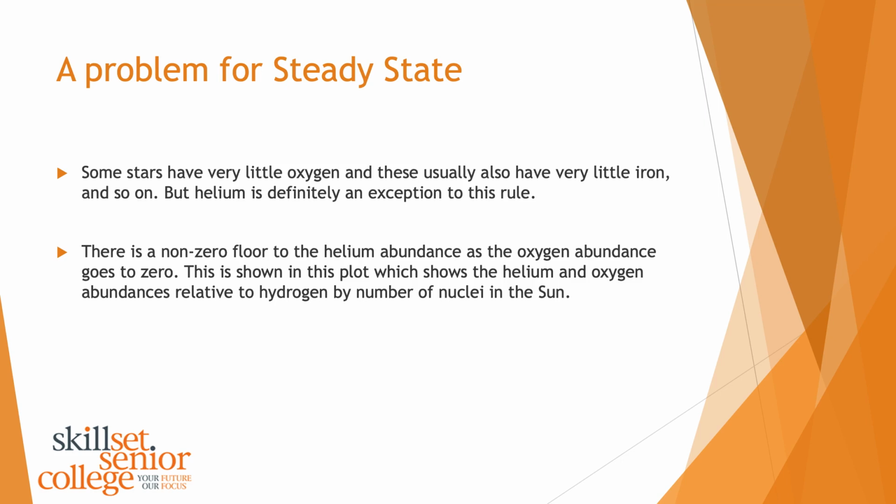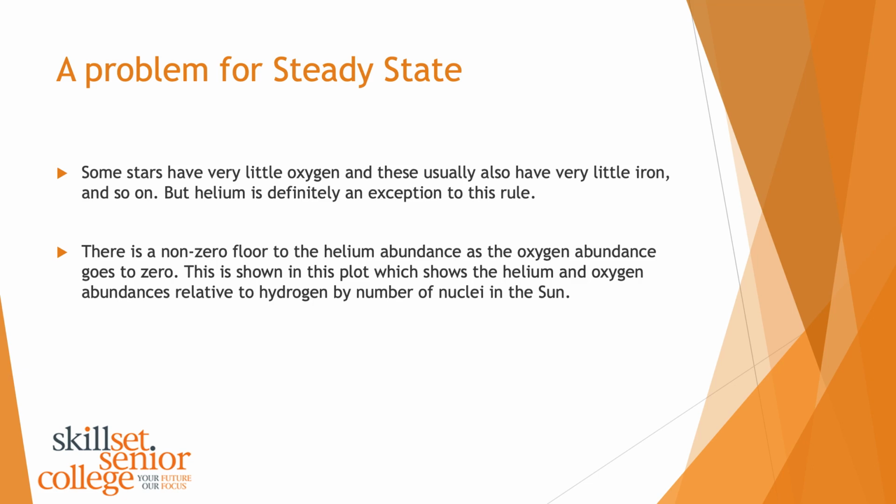One of the main problems: we know that some stars have very little oxygen, and these usually have very little iron. We know iron is only produced in a dying star at the end, but helium is definitely an exception to this rule. The majority of a star's life is spent turning two hydrogen atoms into a helium atom. We know that, so there's a lot of helium being produced. Iron is produced right at the end, and once that happens, a star builds up an iron core and blows up in a supernova if it's a high mass star, and then it fuses all the other chemical elements. But there's not enough fuel to make the same amount of iron as there is to make helium.